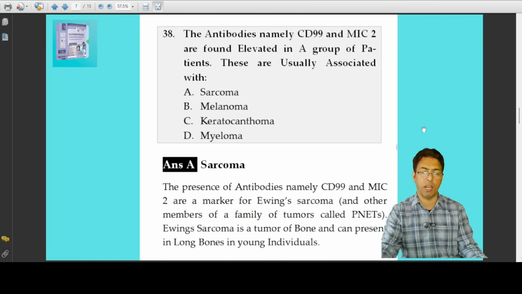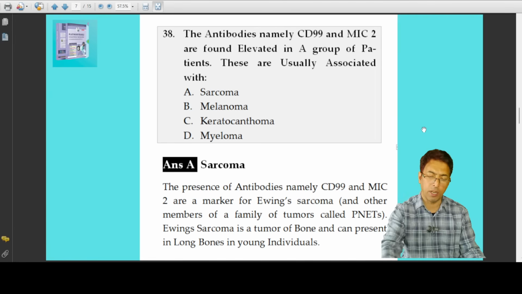Ewing sarcoma is a diaphyseal bone tumor which arises from special cells, and it has features characteristic of osteomyelitis: fever, inflammation, high ESR. But as far as this question is concerned, he has not given these features. CD99 and MIC2 are very important markers of Ewing sarcoma, which is a bone tumor and usually present in long bones in young individuals. So it is present in an adolescent to adult age group with the features of these things.